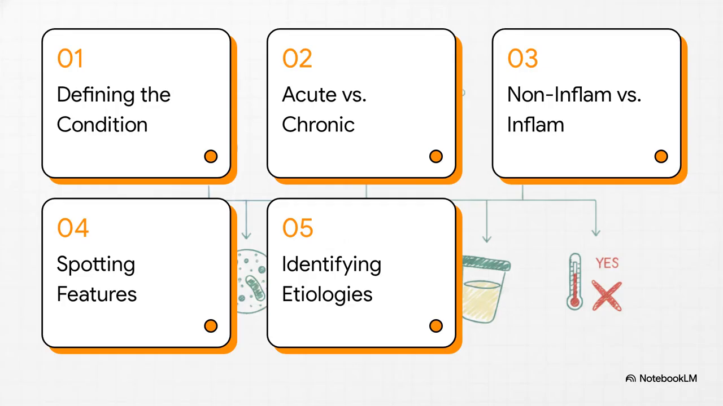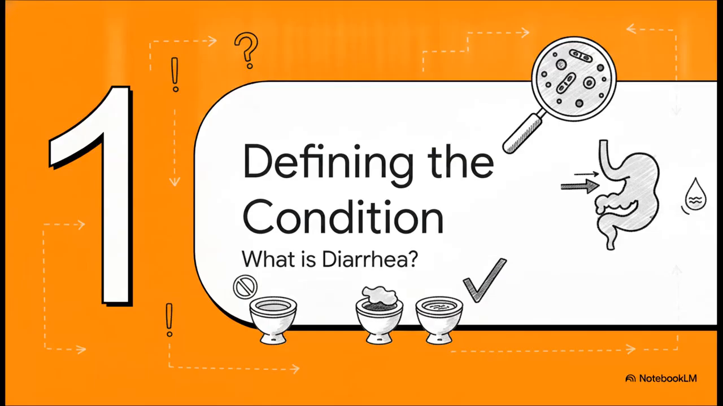All right, so here's our roadmap, basically our diagnostic syllabus for the day. We'll hit 5 key steps: defining the condition, splitting acute versus chronic, comparing non-inflammatory and inflammatory mechanisms, spotting those crucial clinical features, and finally identifying the specific etiologies. Boom! Let's go. Okay, step 1.